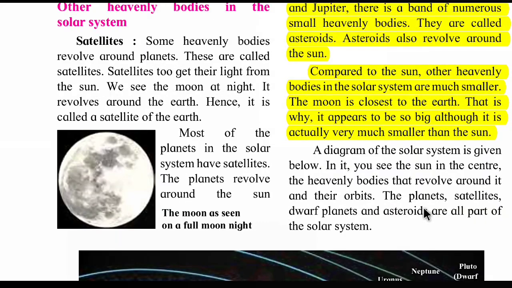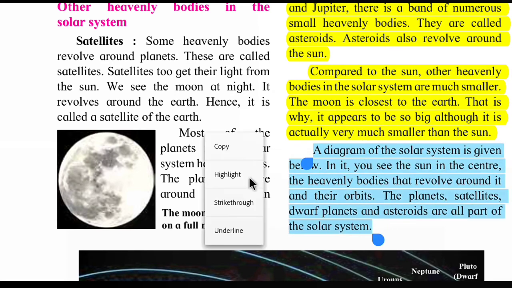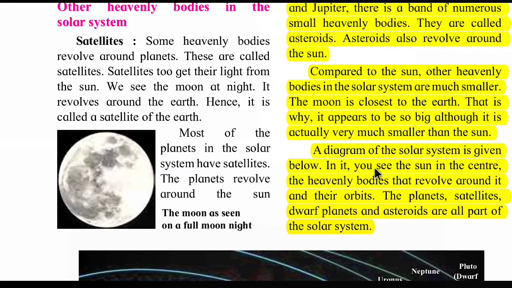A diagram of the solar system is given below. In it, you see the sun in the center, the heavenly bodies that revolve around it and their orbits. The planets, the satellites, dwarf planets, and asteroids are all part of the solar system.